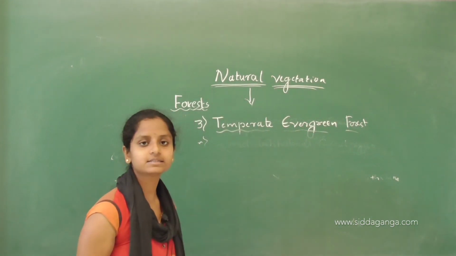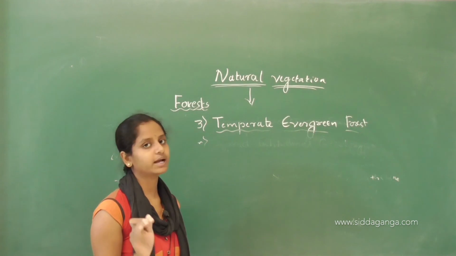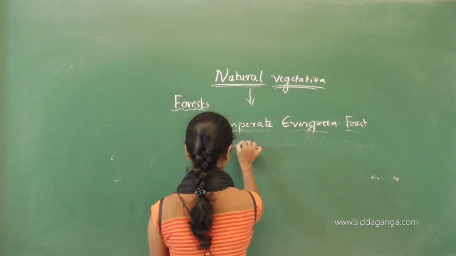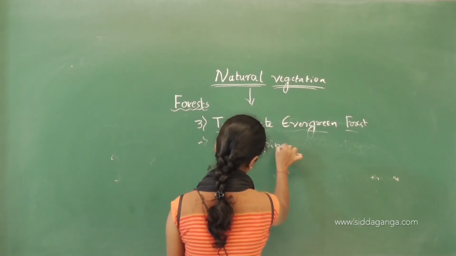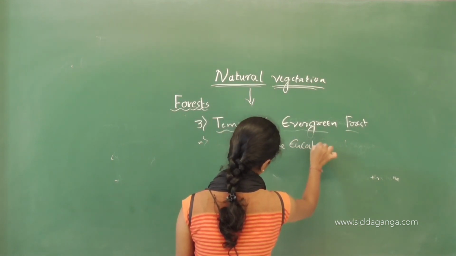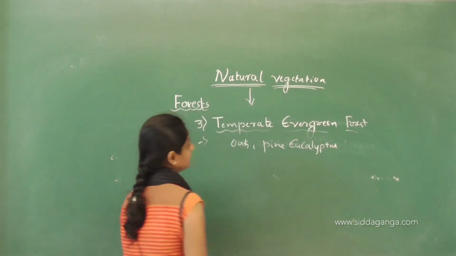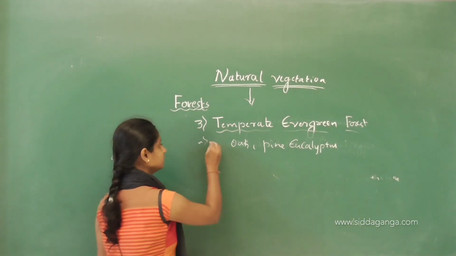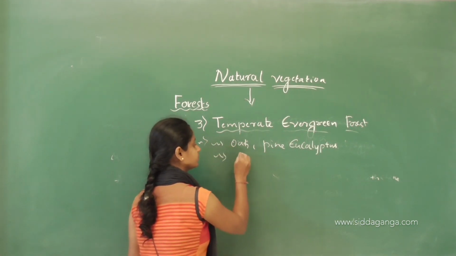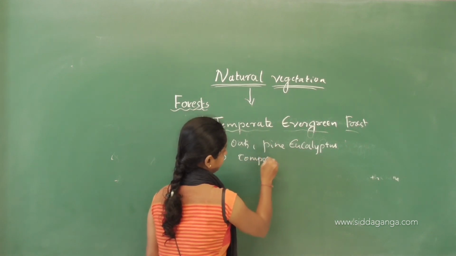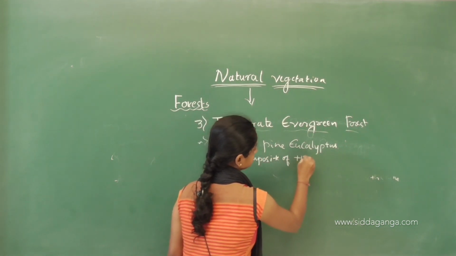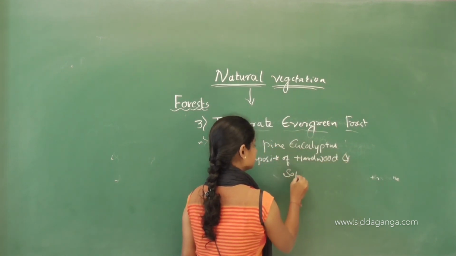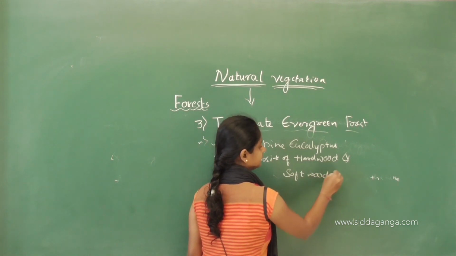This forest is a composite of both hardwood and softwood trees like oak, pine, eucalyptus, etc. Let me write down, it contains a composite of hardwood and softwood trees.